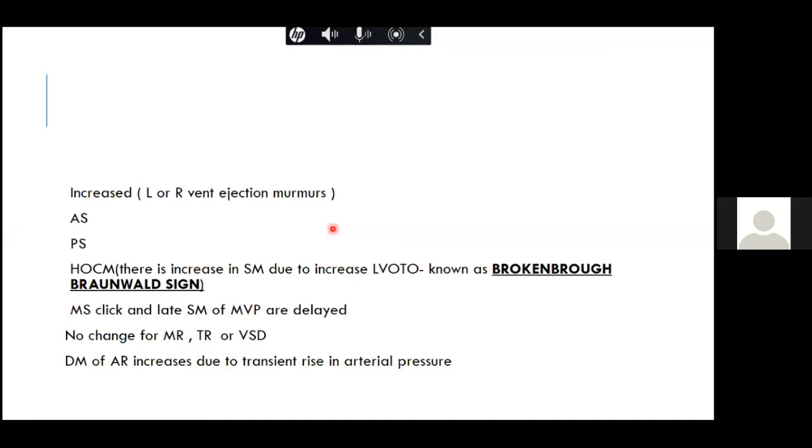So this is the only maneuver, a post PVC, where the MVP murmur and HCM murmur do not go hand in hand. Till now, we have read all the manuals where both the MVP and HCM were going hand in hand. But here, after a post PVC, in the next beat, the LV cavity size is increasing, and that is why the click is delayed, and so the murmur duration is less. We should always remember that post PVC, the MR murmur, TR murmur, and VSD murmur don't get affected much. So these are the few things which we should always know.